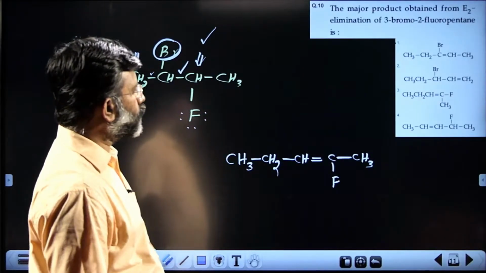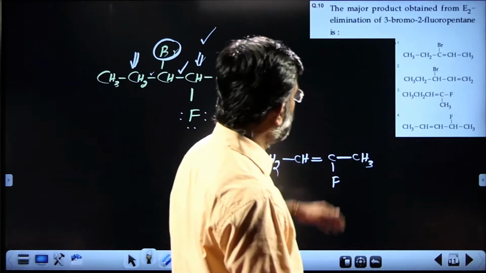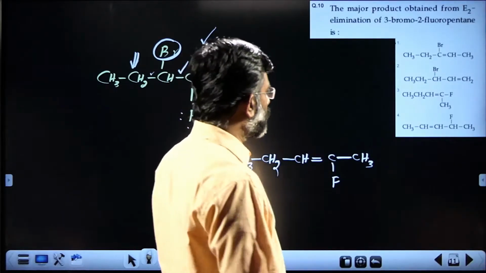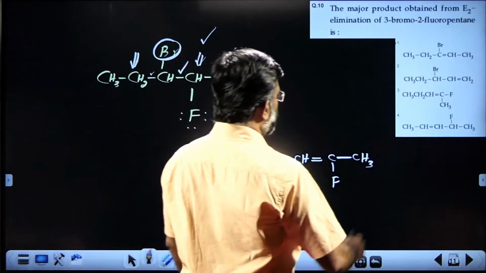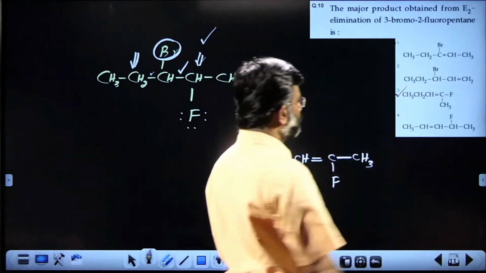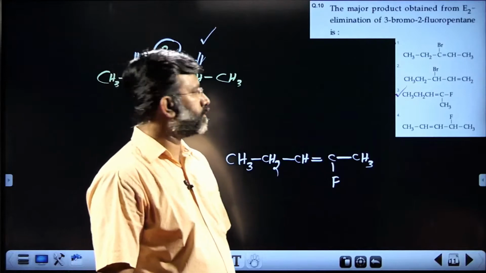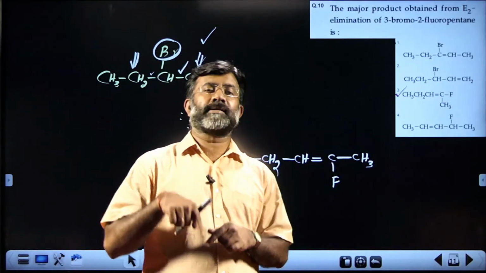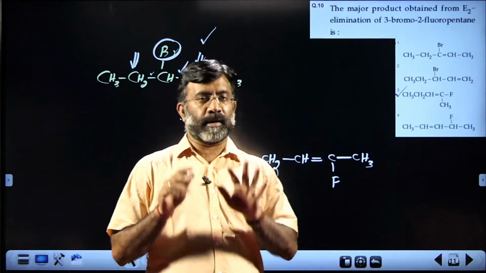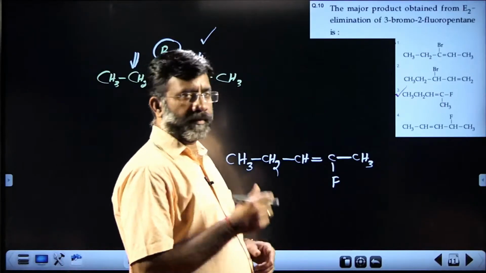Anyway, first and second choice are out with 3 and 4. When you compare, 3 will be your correct answer. 3 will be the correct choice. 1 and 2 you can just delete because their fluorine is eliminated, keeping bromine. Never happens. Bromine is a better leaving group. Next question.